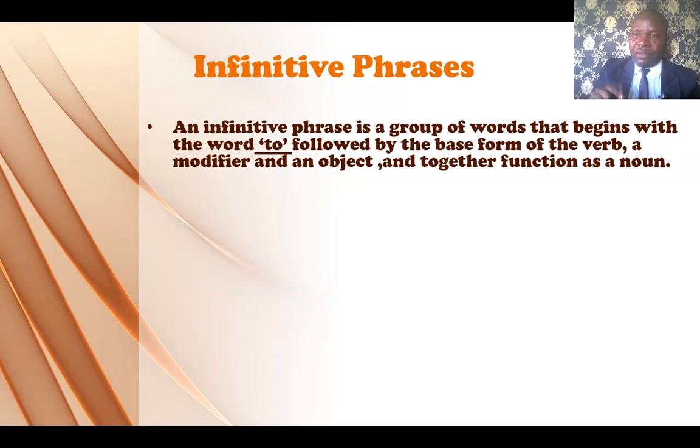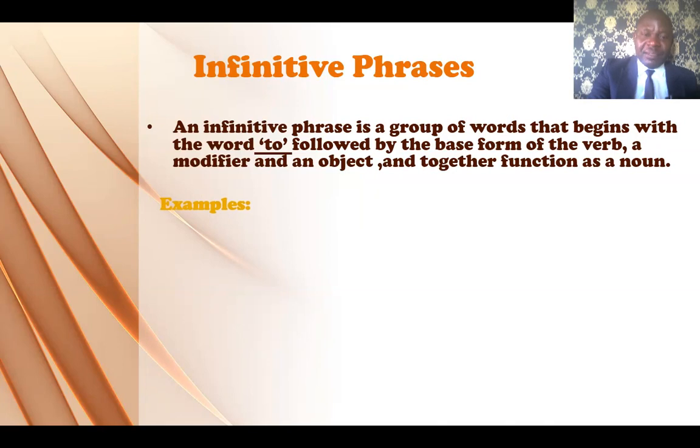You have the word to first. You have the base form of the verb. Then you can have a modifier and an object. That group together is the infinitive phrase, and the group functions as a noun.